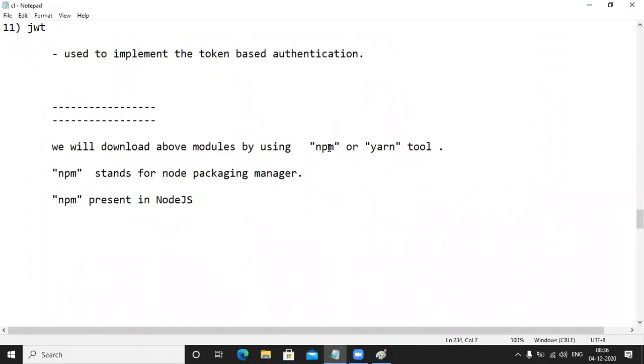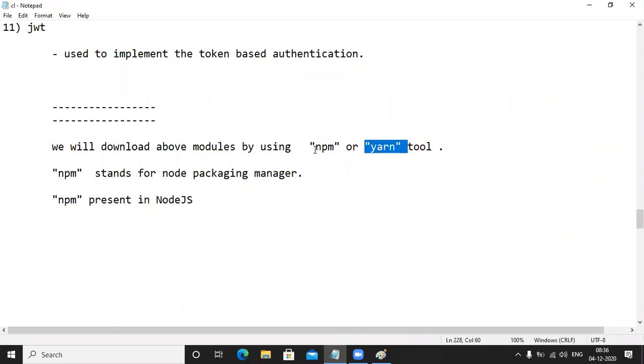NPM is a synchronous tool, whereas Yarn is an asynchronous tool. Very, very important here. NPM is the old tool, and that tool we can call the synchronous tool. What is the Yarn tool? Yarn is the asynchronous tool.